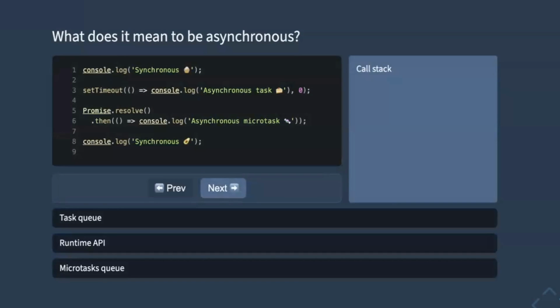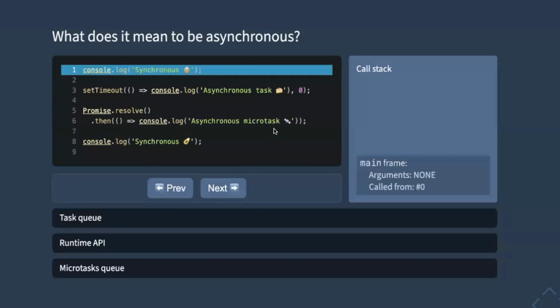So let's have another look at the same example that we had at the beginning, and we'll try to understand why the individual console logs were printed out in the console in the order that we talked about. So first, we just load the main frame for the code, and we call the console.log function with "asynchronous muffin".